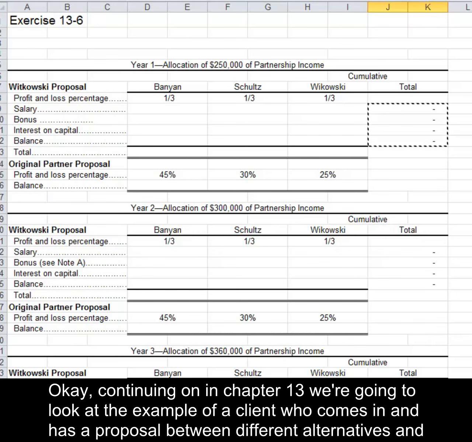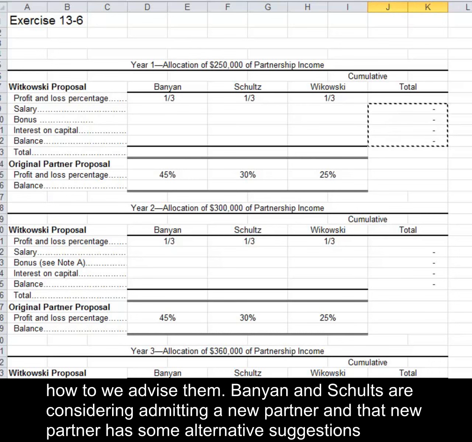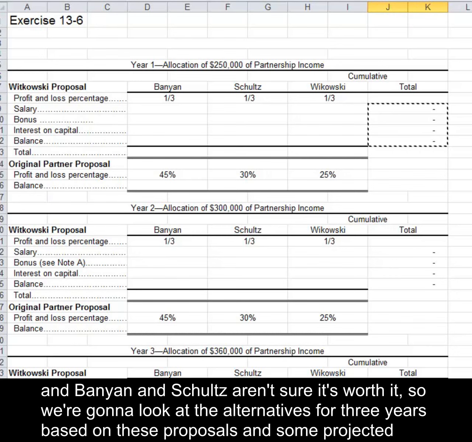Okay, continuing on in Chapter 13, we're going to look at the example of a client who comes in and has a proposal between different alternatives, and how do we advise them. Banyan & Schultz are considering admitting a new partner, and that new partner has some alternative suggestions, and Banyan & Schultz aren't sure it's worth it. So we're going to look at the alternatives for 3 years based on these proposals and some projected income.